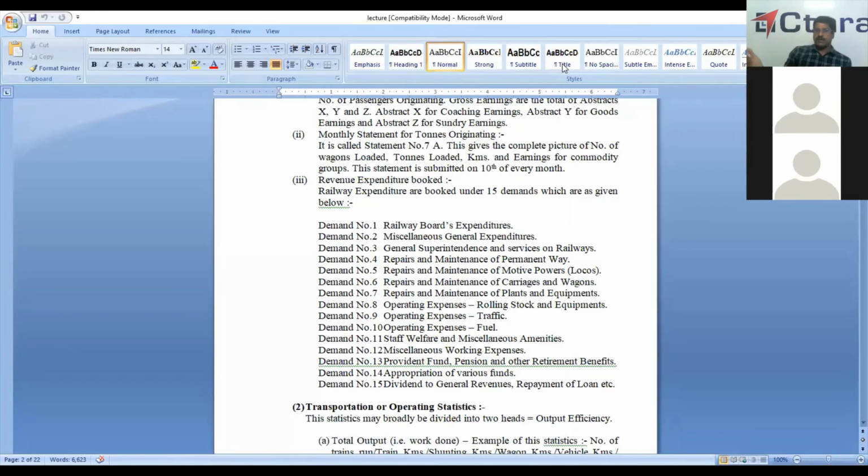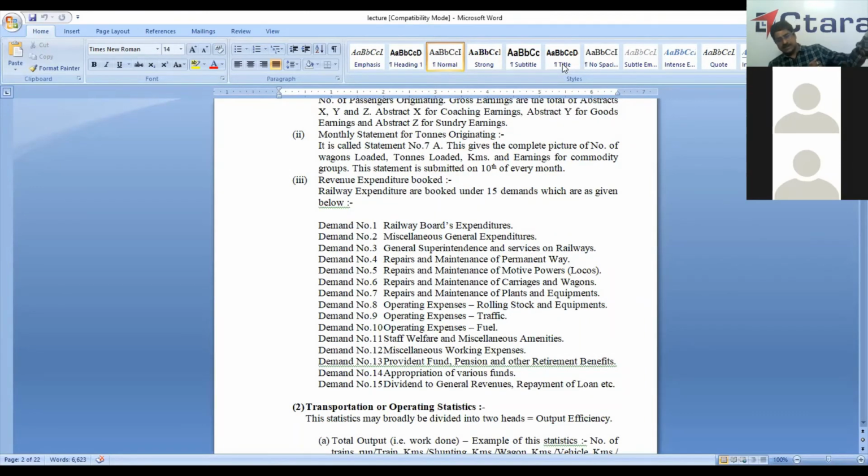Generally, for a particular destination, if all the wagons are loaded and both the engines are used, and the second engine also is used, we call it assistant required engine hours. Generally all our traffic is unidirectional, that is, one side it is loaded and when it comes back it is mostly empty. So while going we use the services of the second engine for either pushing or pulling. That is called assistant required.